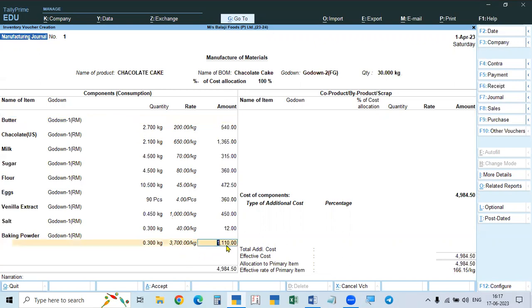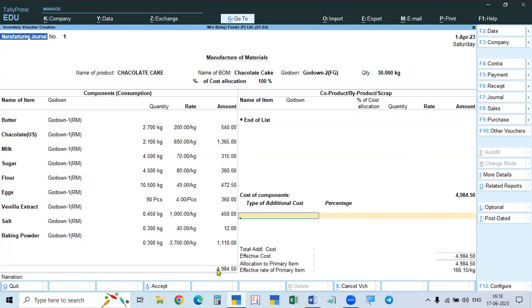Okay. And at the end, if you go to the next side, there is scrap or byproduct. For example, when making wooden furniture, wooden powder and small pieces will come, and those are called scrap. With the small pieces, we can make small chairs for the children. So that can be sold, and the powder can be sold. We will get some money, so we recover the money, which means our cost will be reduced. Here for these cakes, there is no scrap.